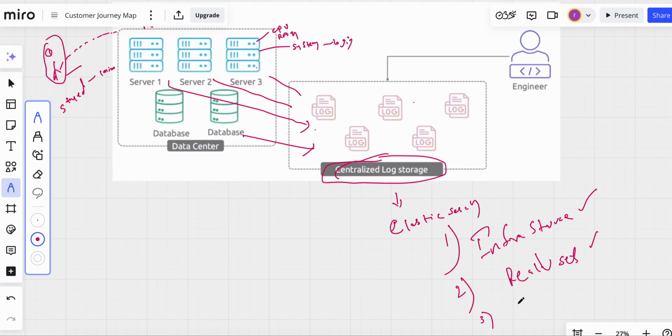And Elasticsearch has another feature, log analytics. It can collect and store the metrics and the traces. We can even trace from which region a particular request is coming, from which country throughout the world.